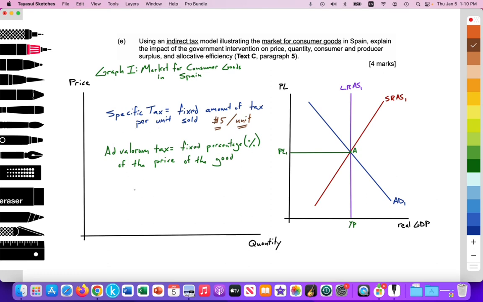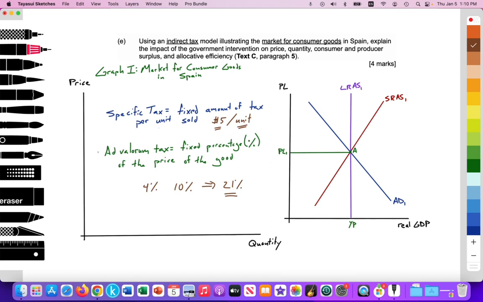The Spanish government is talking about raising the tax from 4% for some items or 10% for other items up to 21%. So that is an ad valorem tax, a fixed percentage of the price of the good. And that's going to cause the supply curve to have a slightly different shape than the parallel shift of the specific tax.